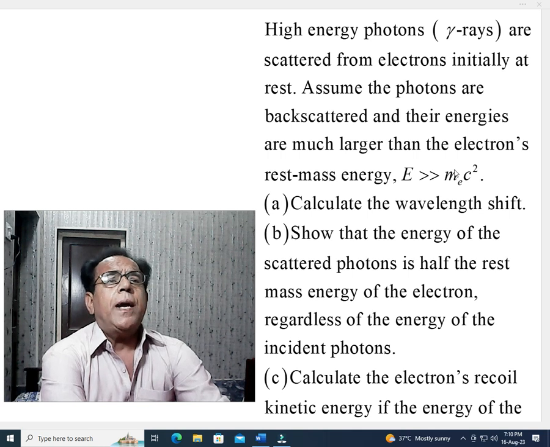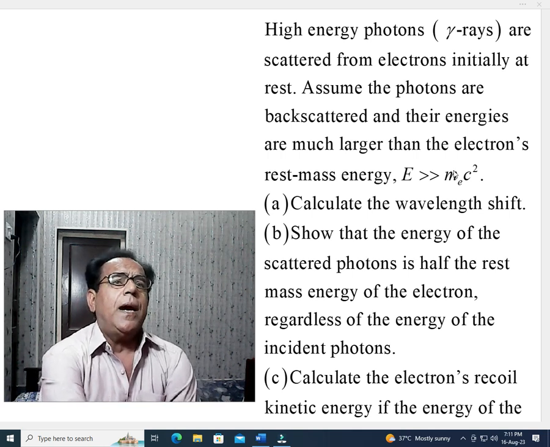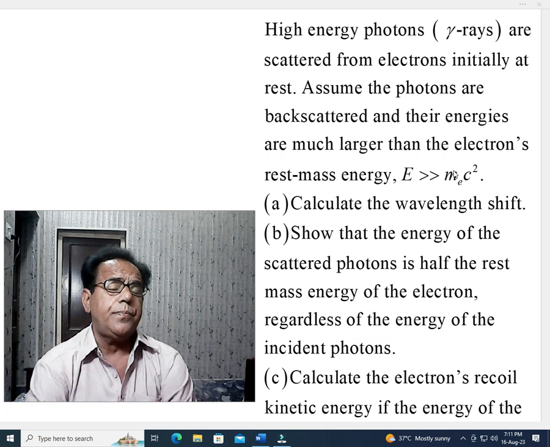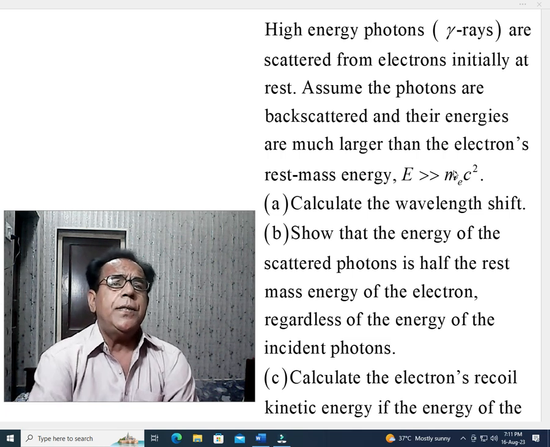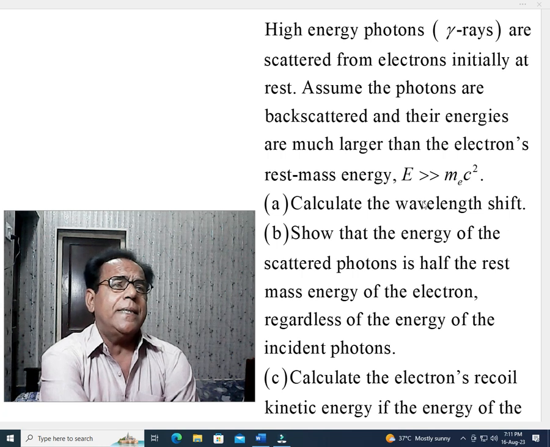High energy photons, that is gamma rays, are scattered from electrons initially at rest. Assume the photons are back scattered. Back scattered indicates a 180 degree angle.